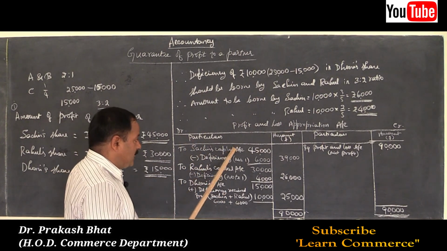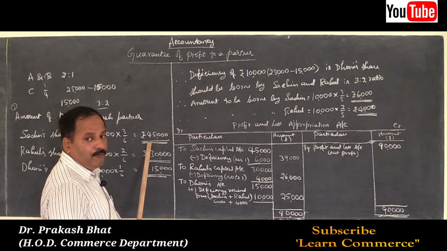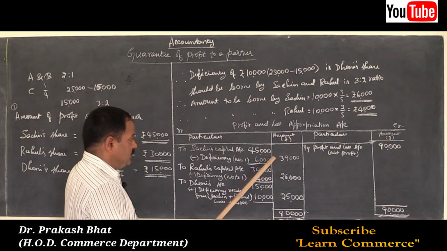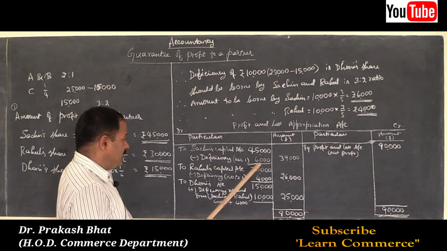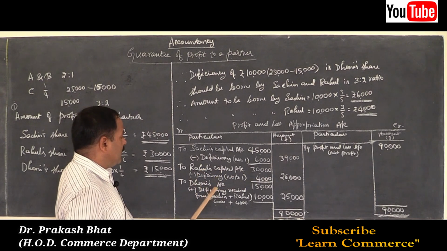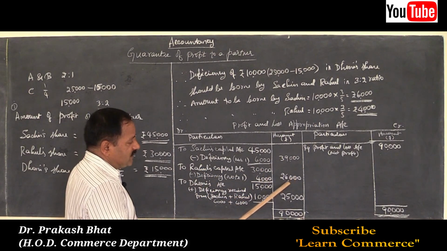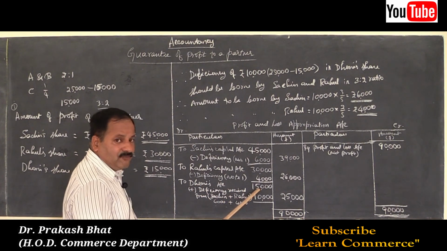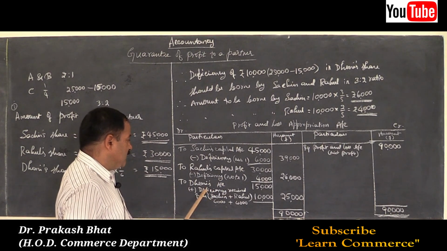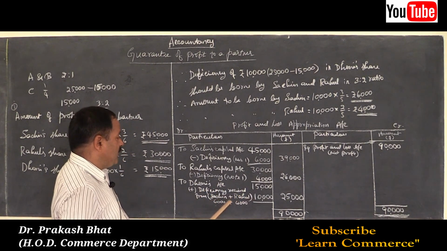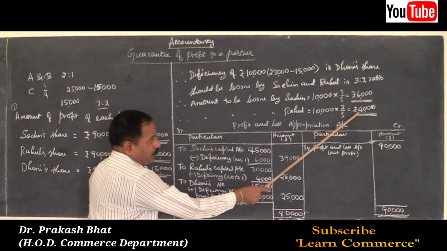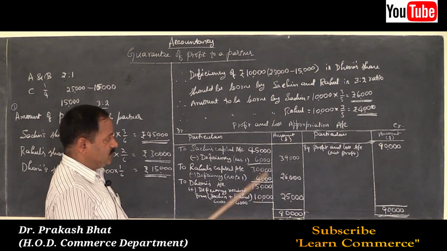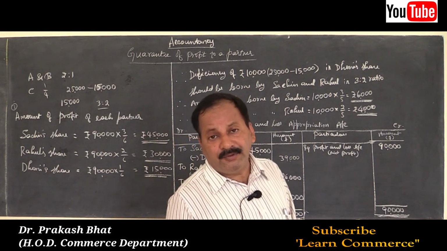So in Sachin's capital account, his actual amount payable was 45,000, but deficiency borne by him as per the agreement is 6,000. So 6,000 deducted from his profit, 39,000. Rahul's capital account, again deficiency 4,000 is deducted, so his amount payable is now 26,000. Then Dhoni's account 15,000 actual amount payable and guarantee given, deficiency from Sachin and Rahul 6,000 and 4,000 each. So that is 25,000. Total amount is 25,000. So your problem is solved. That is how you have to solve the problem.